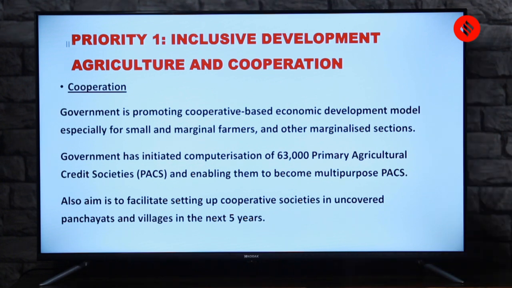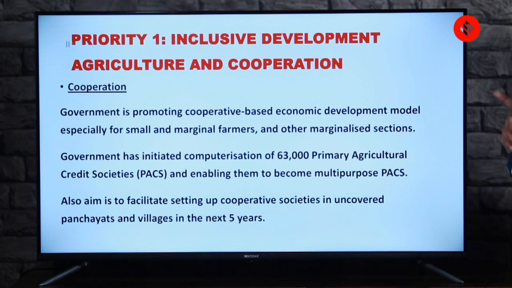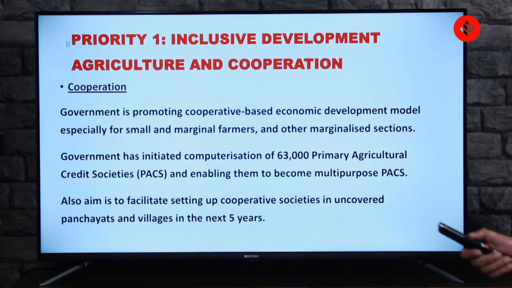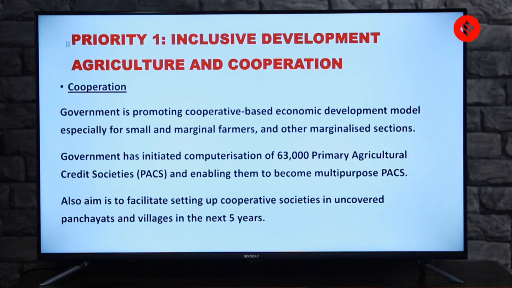So the government is promoting a cooperative-based economic development model, especially for small and marginal farmers and other marginalized sections. So basically targeting this group, the small and marginal farmers and the marginalized sectors. Then there is something called the Primary Agricultural Credit Society, or the PACS. Sometimes people call it PACS also. So there is an attempt to computerize this PACS, so that it becomes multi-purpose in a way.